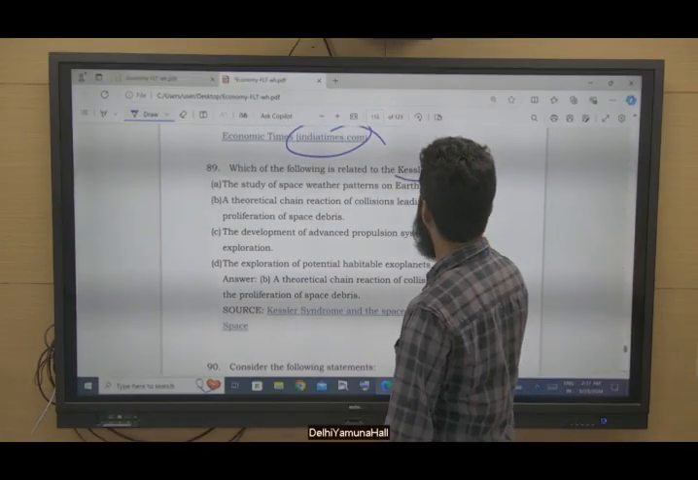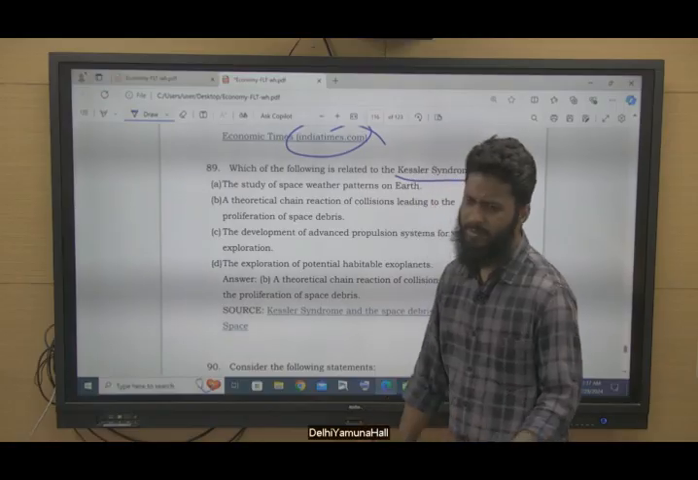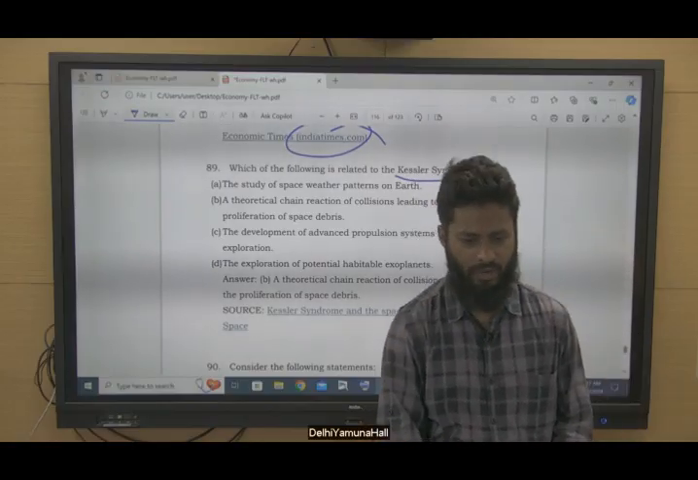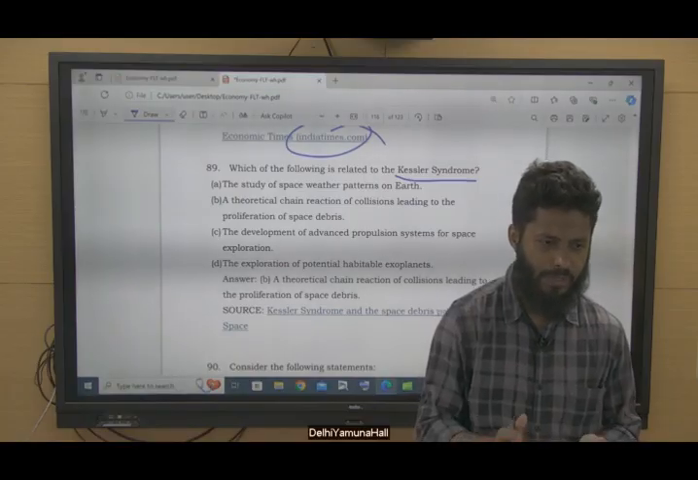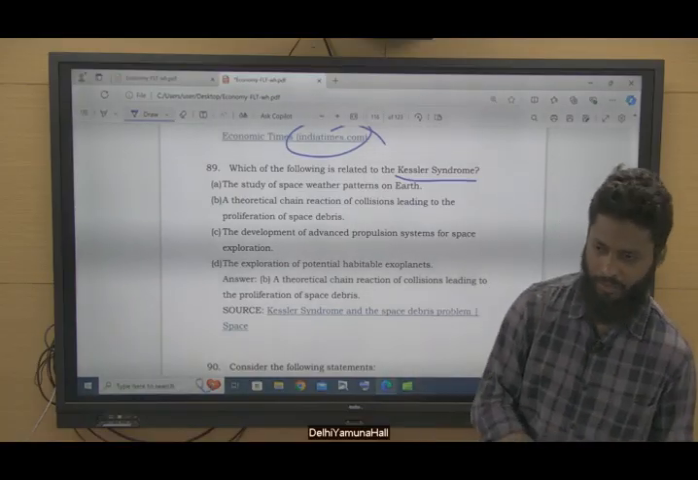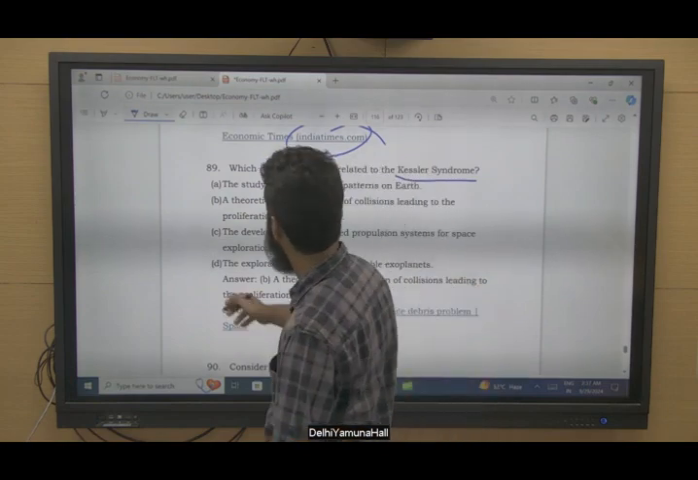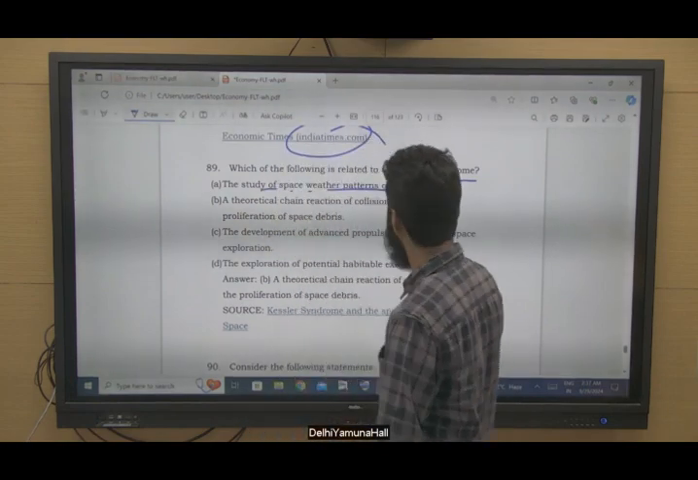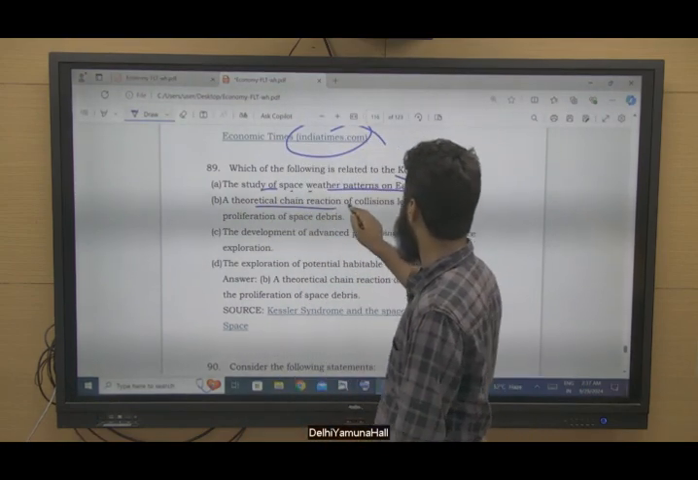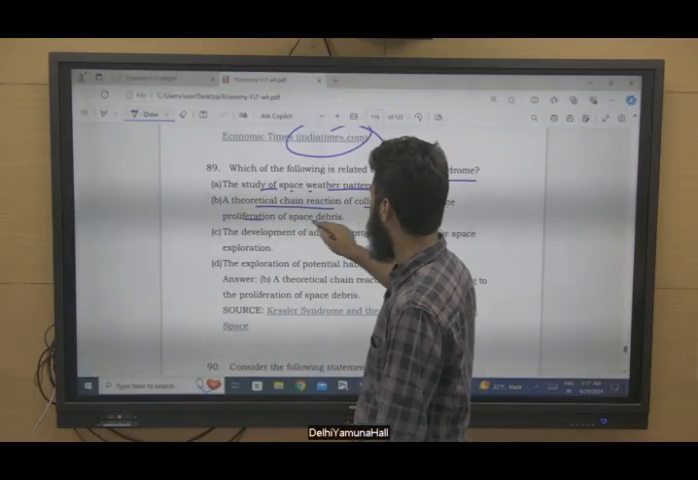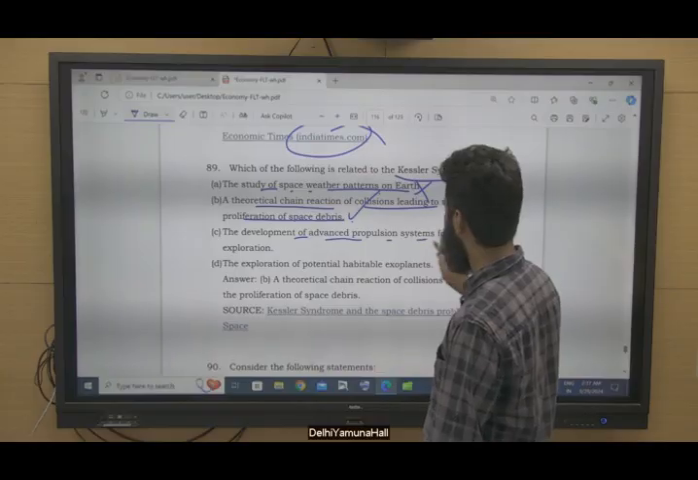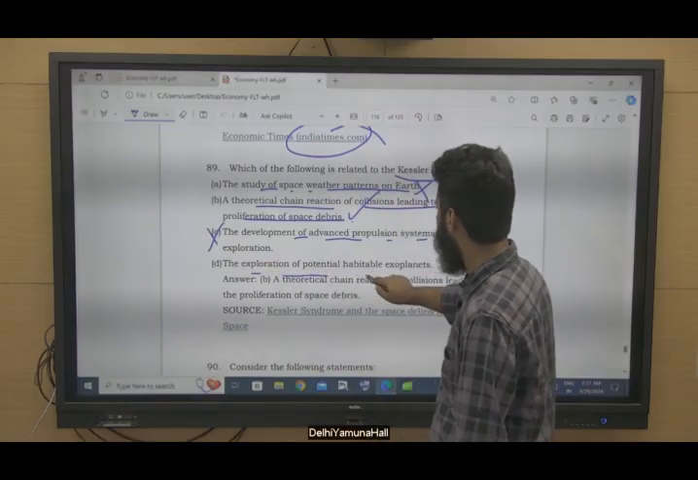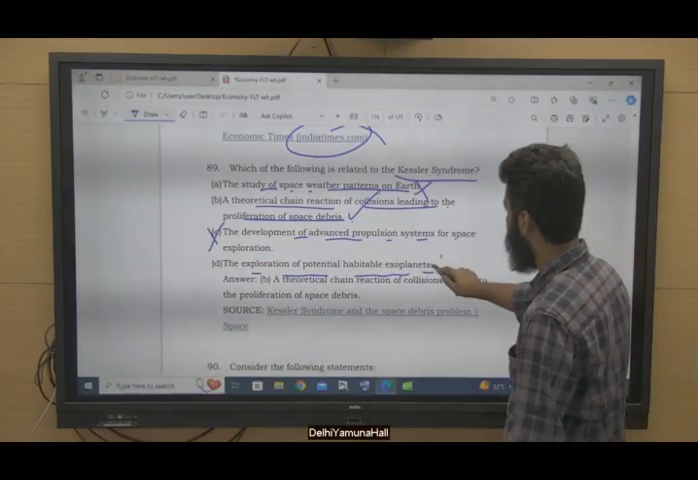Now, the question related to Kessler syndrome. It is basically the Kessler syndrome we study in space technology, right? It is the kind of space debris that is being accumulated in space. So it is related to this. The study of space weather patterns on Earth? No. A theoretical chain reaction of collisions leading to the proliferation of space debris? Yes, this is correct. The development of advanced propulsion systems for space exploration? No. Exploration of potential habitable exoplanets? No.